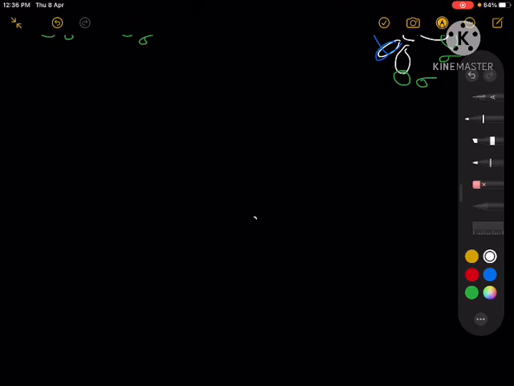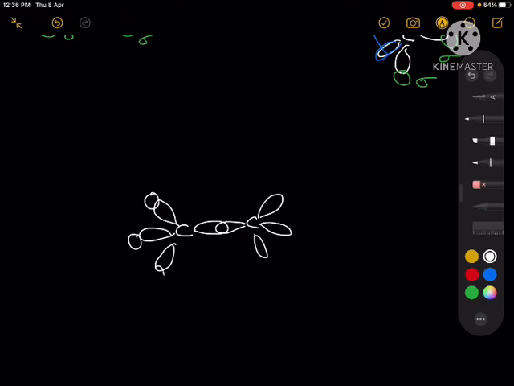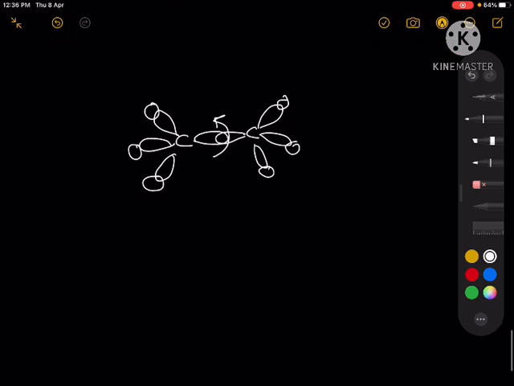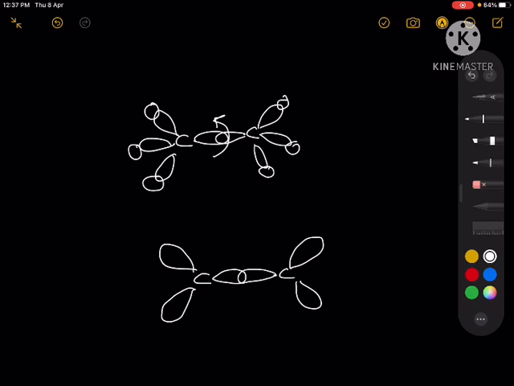let's say a molecule like this, where you have only sigma bonds. So the carbon is sp3 hybridized, and you have only sigma bond. In this case, rotation around this bond is possible because there is no restriction. But when you have multiple bonds like this, let's say your carbon is sp2 hybridized, and now you have this pi bond, right?